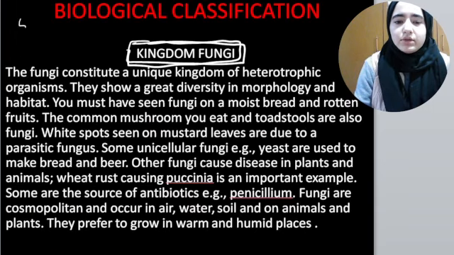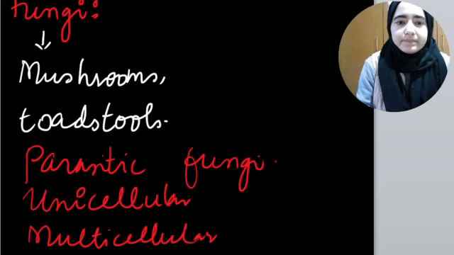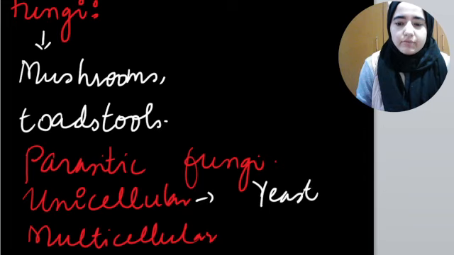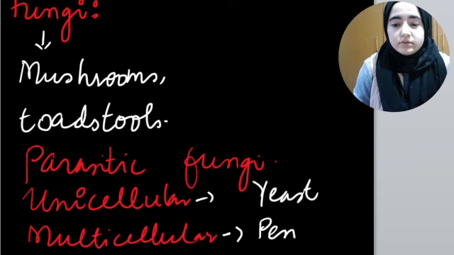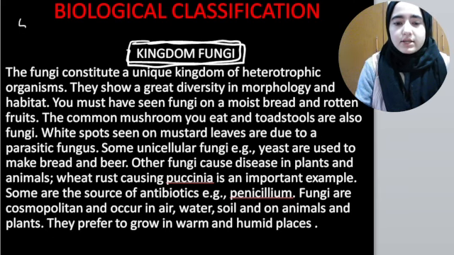Example of unicellular is yeast, and that of multicellular is Penicillium. I hope this concept of fungi is clear.